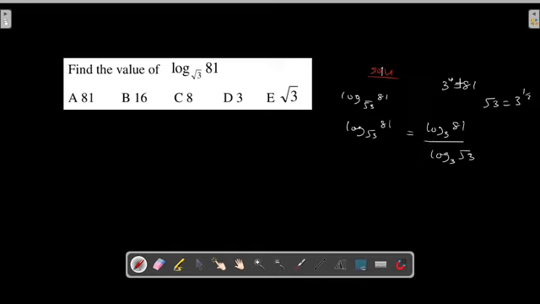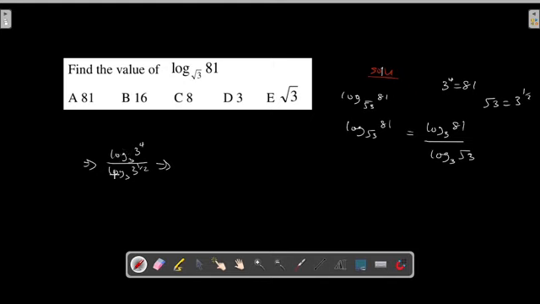Now let's put what we have here. 81 is equal to 3 to the power of 4, and root of 3 is equal to 3 to the power 1 over 2 into this place, and then we solve our problem. So we have a log base 3 of 3 to the power of 4 divided by, and also we have the log of base 3 of root 3, that's 3 to the power of 1 over 2.